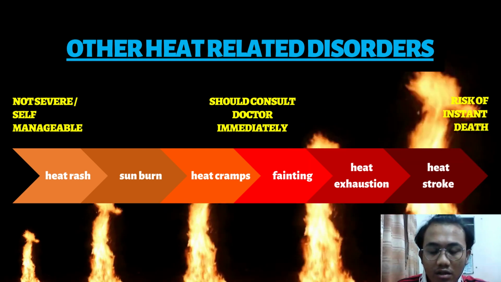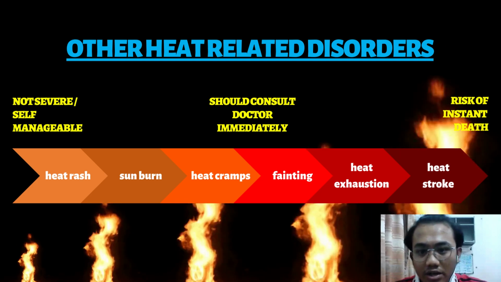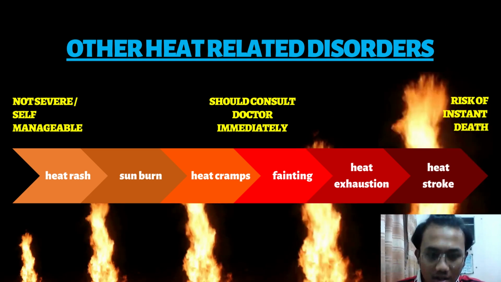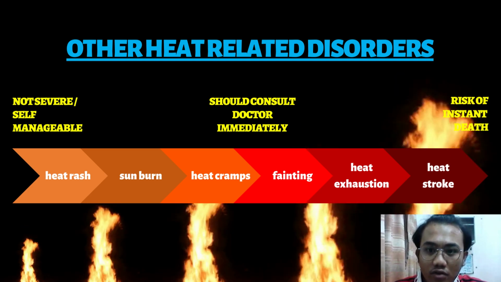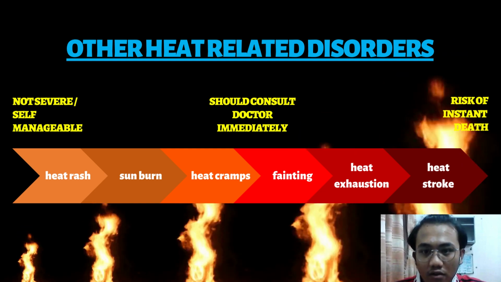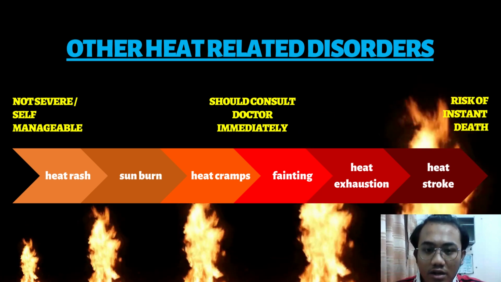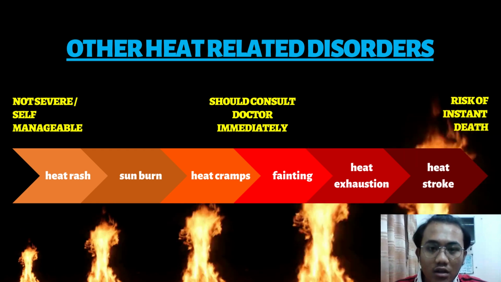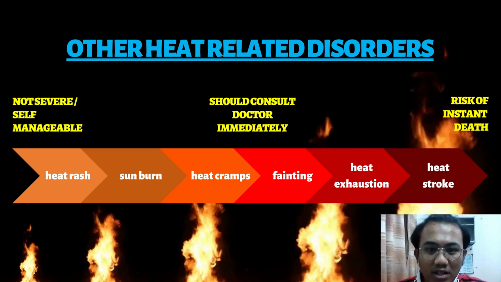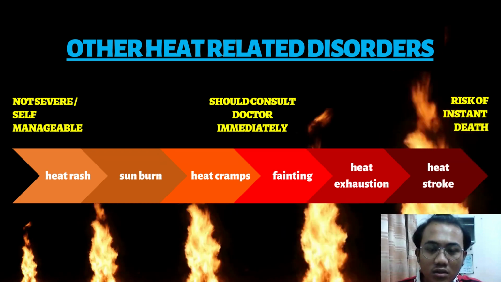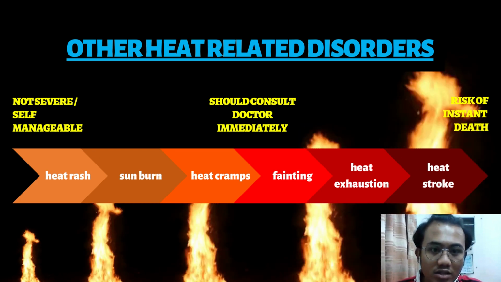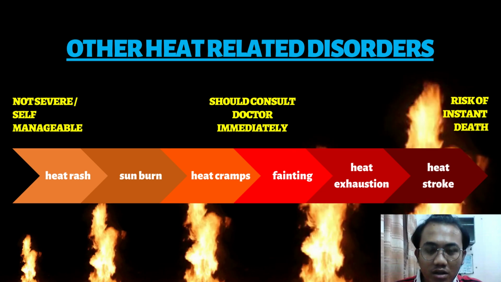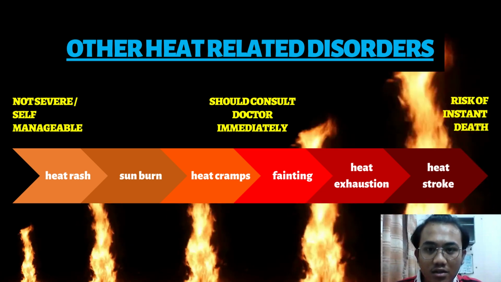This is the heat map that we can see: heat rash, sunburn, heat cramps, fainting, heat exhaustion, and heat stroke. The first, heat rash, is not so serious and is manageable. For heat cramps or fainting, consult a doctor immediately. If an employee gets heat cramps or fainting, we should consult a doctor. And heat stroke carries the risk of instant death, which means that heat stroke is the most dangerous hazard of the heat.